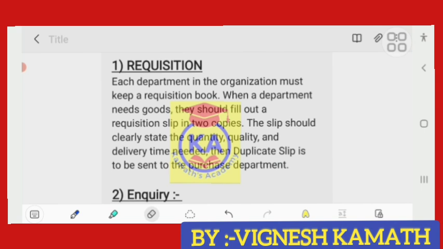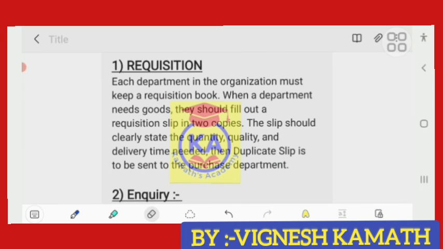Request regarding the materials required. If it is a production department, then they may require raw materials. In each department, their demand might vary. So based on each department's need, they have to bring out their needs in the form of a request, that is called a requisition slip. We'll look into it later.